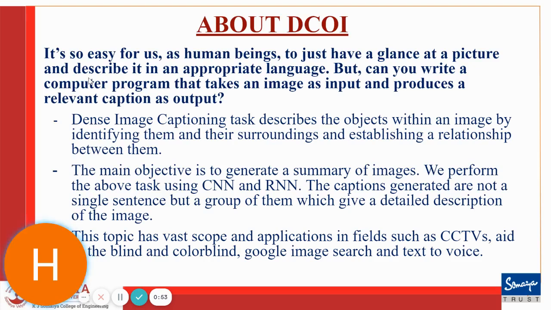So the dense image captioning task describes the object within an image by identifying them and their surroundings. And what it does next is it establishes a relationship between them. It does not just generate a caption. It gives us an entire summary of what all things are a part of the image and how they are interrelated. So we did this with the help of deep learning methods and neural networks such as CNN and RNN.